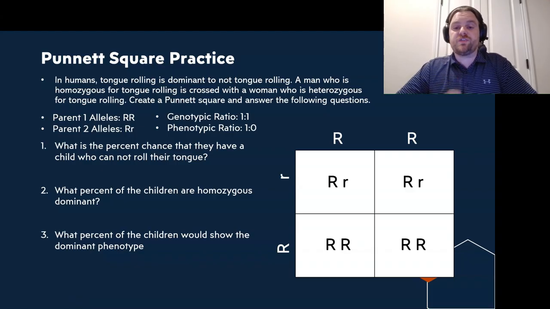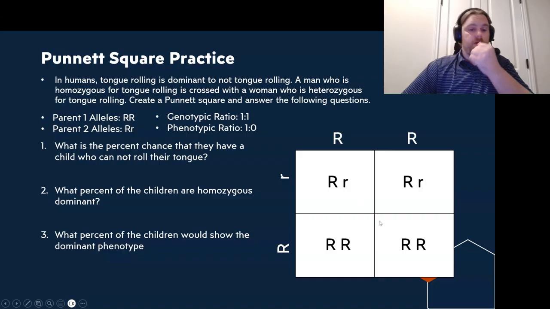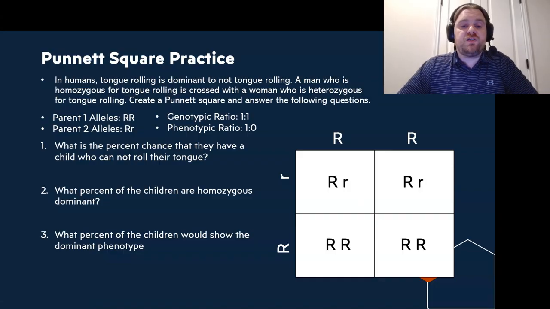So the easiest way to remember how to simplify your answers is for every 1 heterozygous, we have 1 homozygous. And for every 1 dominant phenotype, we have 0 recessive phenotypes. So let's look at our following questions. Okay, so what is the percent chance that these 2 people will have a child who cannot roll their tongue? So if we look at our Punnett square and our phenotypic ratio, we see that they always have the dominant trait, meaning that 0% would be the chance. So it is a 0% chance that they would have a child that cannot roll their tongue, unless, of course, there is a mutation, which we'll be discussing later on.